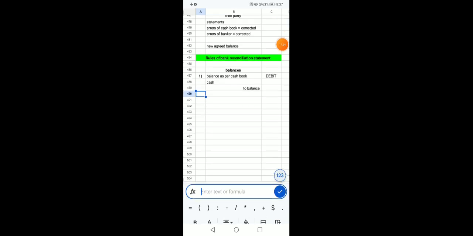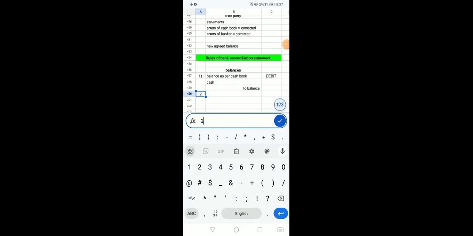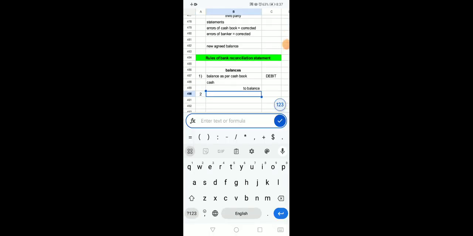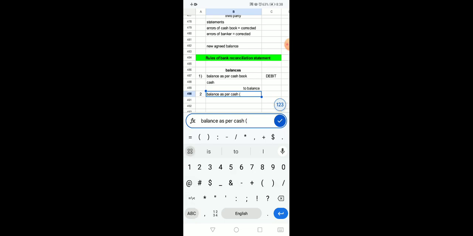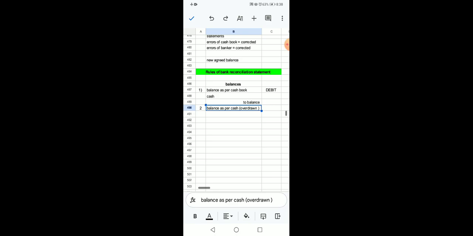ओके, अच्छा जी, नेक्स्ट रूल नंबर 2, if he is saying balance as per cash book but according to customer his balance should be overdrawn. क्या होता है ये भी आपको पहले से ही पता होना चाहिए। Let's say you have an amount of 1000 rupees present in your bank account, but suddenly you are in need of 1200 rupees.